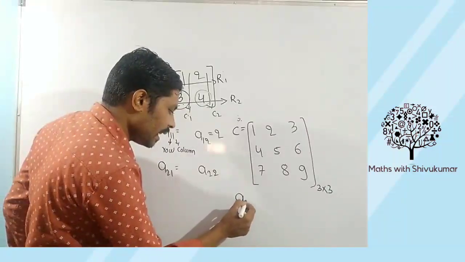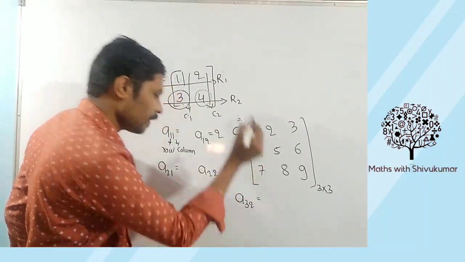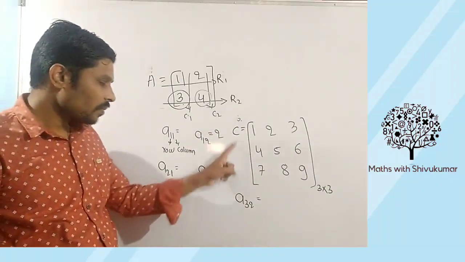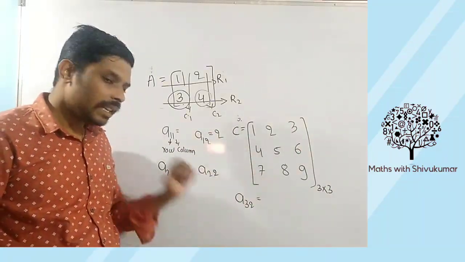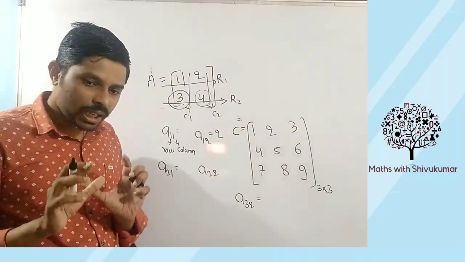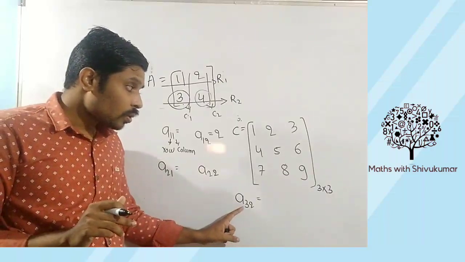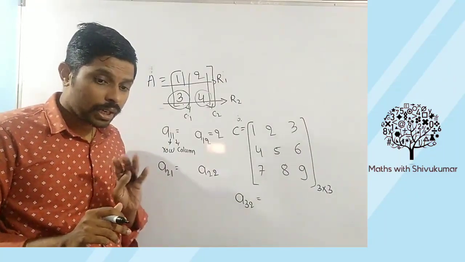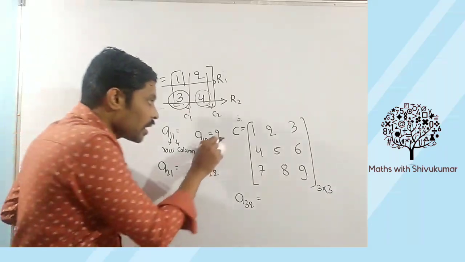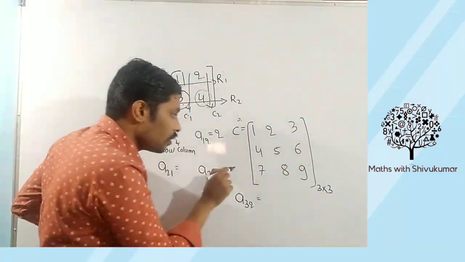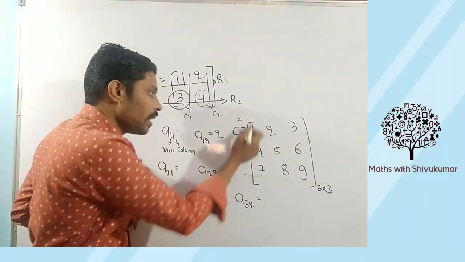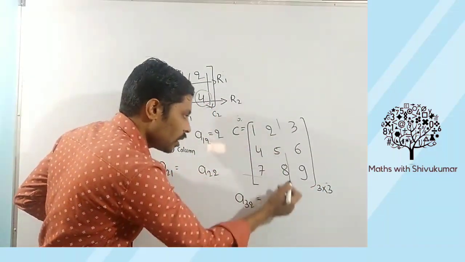What is A32 element? Which element is there in A32? Observe this matrix C. Then tell me. Shailesh is telling. Shailesh, observe carefully. Third row, second column. Very good. Third row means 1, 2, 3. Okay, this is the third row. Second column, where is it? First column, second column.